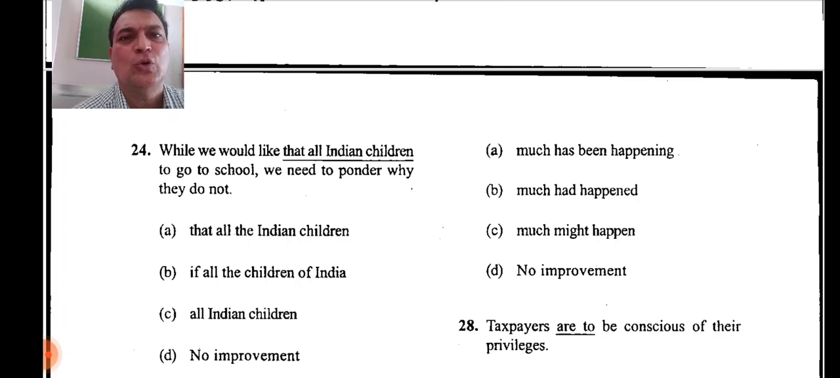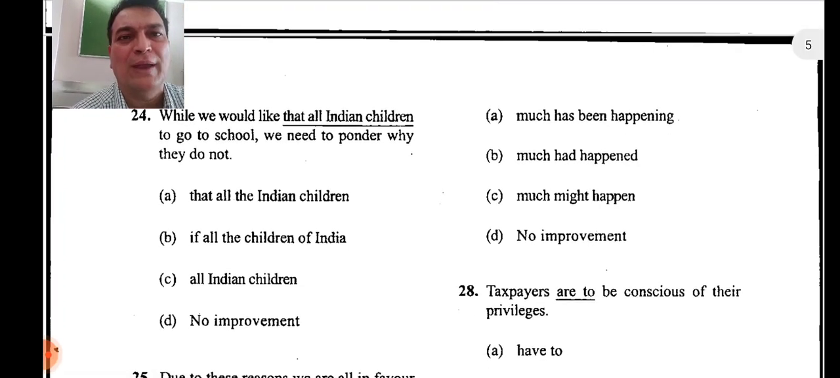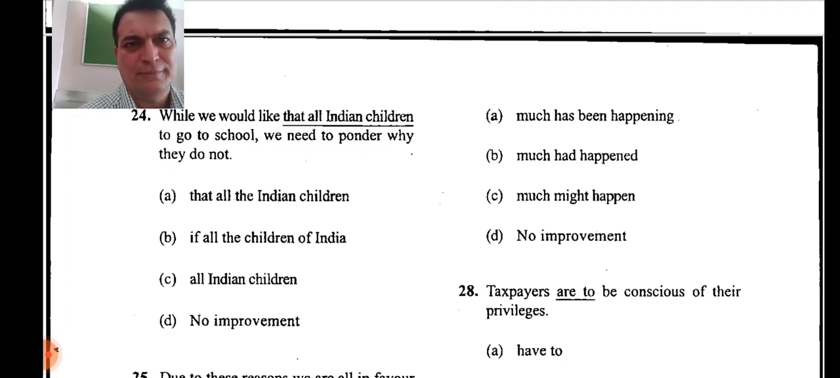While we would like that all Indian children to go to school, we need to ponder why they do not. Ponder means what? We have to think over that. We would like that all Indian children. Now we would like all Indian children. So that is not required. We would like all Indian children to go to school. So that is not required. So the right answer is C.